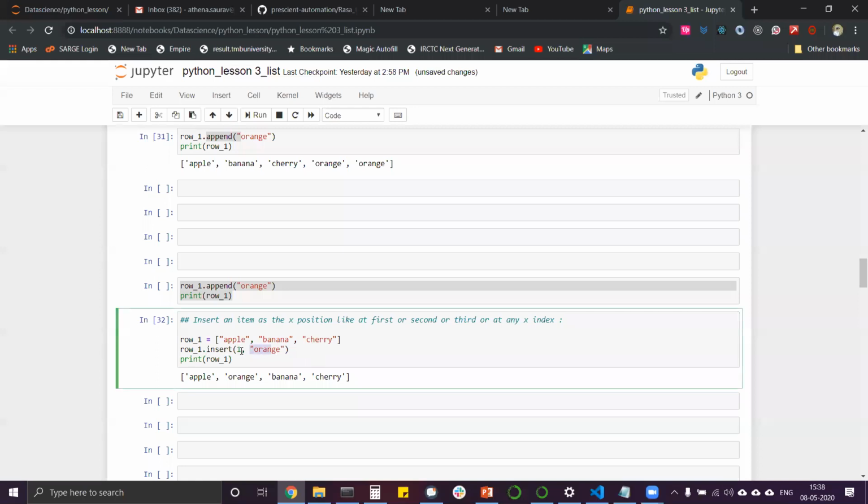Like right now if I put 2 here, where will it be added? What will be the output? Now use shortcut A O B C. What will be the output if I use 2 after cherry? After cherry, A, B, O, there will be 5 items, Akshay. Already we have 4 items.